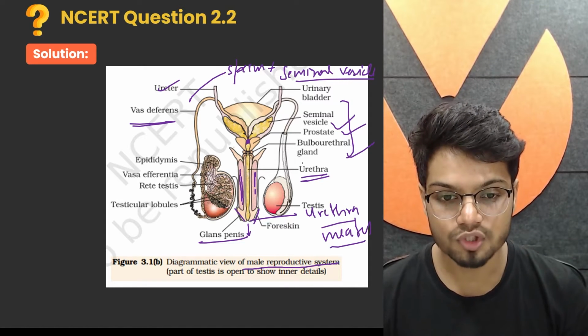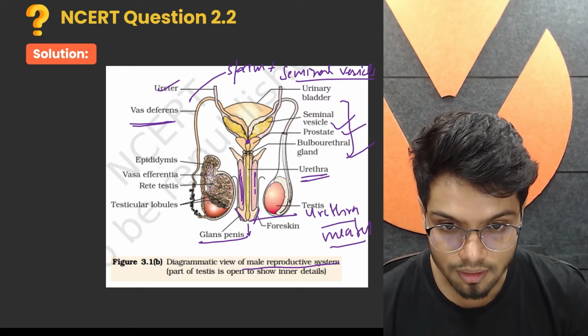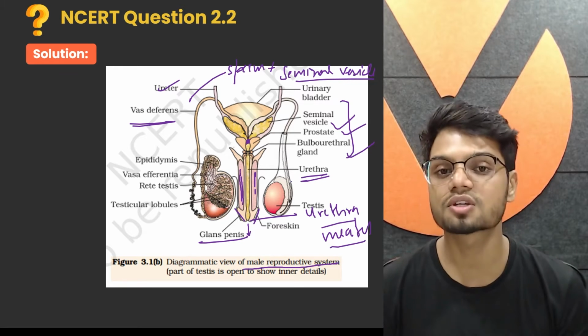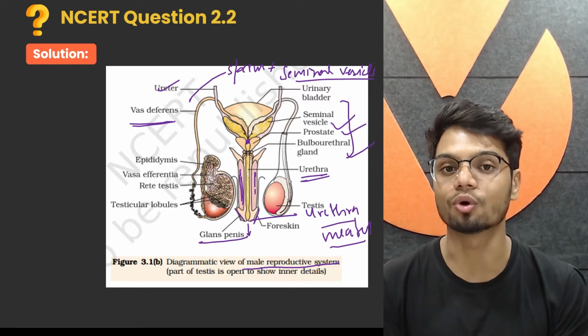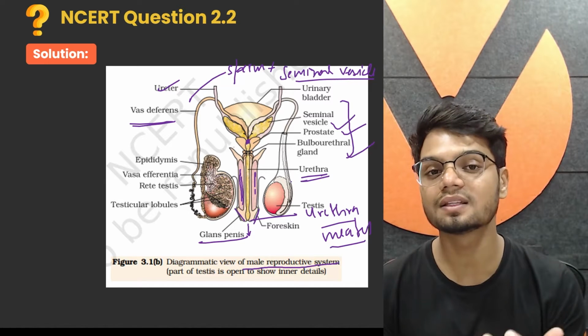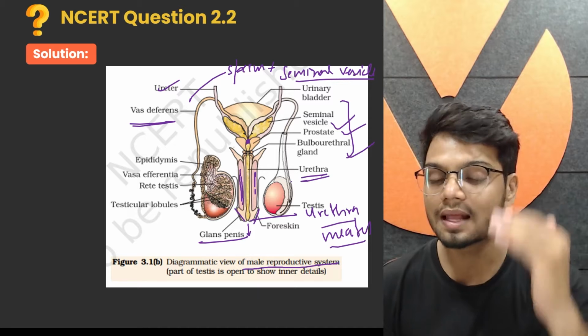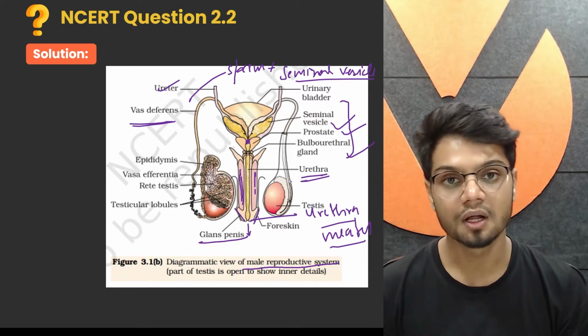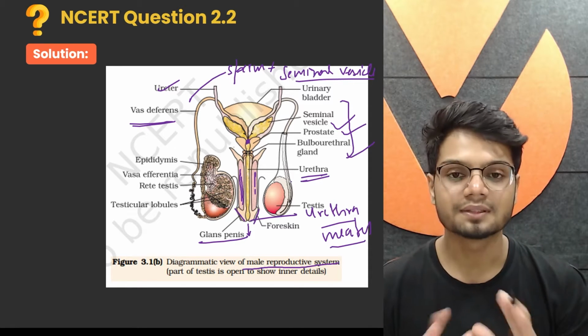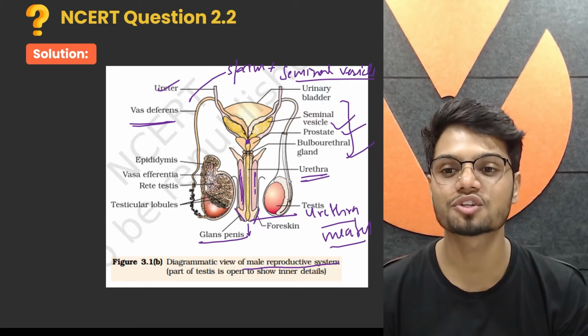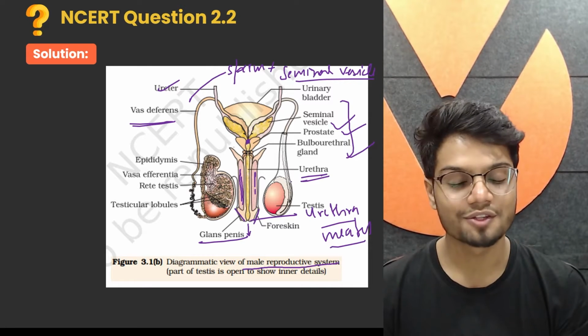The other structure which you need to know here is the covering, the cup-like structure which is holding the testis, that is your scrotum. Scrotum helps in maintaining the optimum temperature for spermatogenesis, that is 2 to 3 degrees lesser than the body temperature. That is the complete explanation for your male reproductive system.